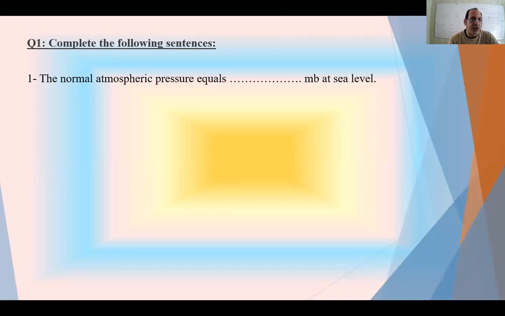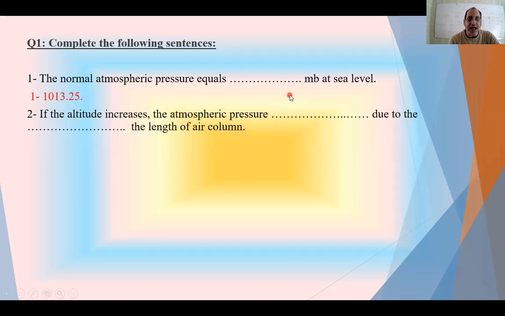The normal atmospheric pressure, if it's in millibar at sea level, MB means millibar, so the normal is going to be 1013. But if it is bar, it's going to be approximately 1 bar. The altitude, it means the elevation, the height, increases. The atmospheric pressure decreases due to decreasing in the length of air column or the weight of air column, both are acceptable.